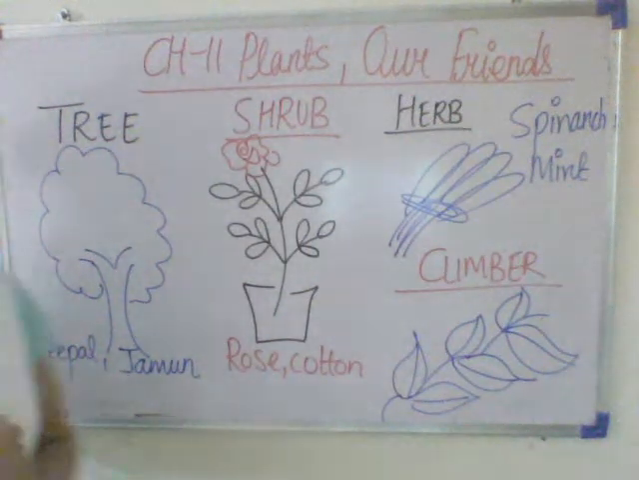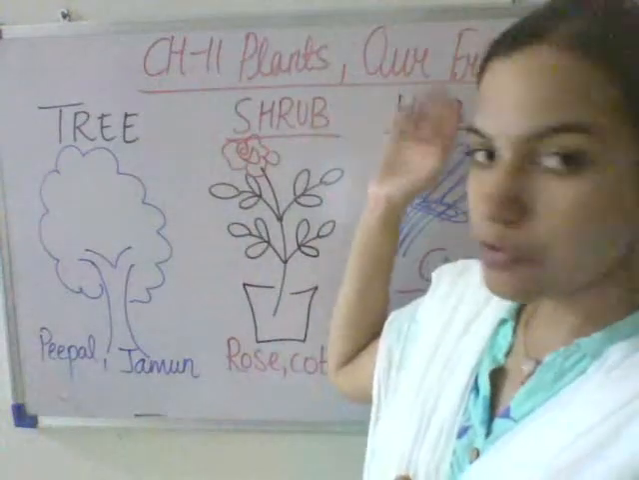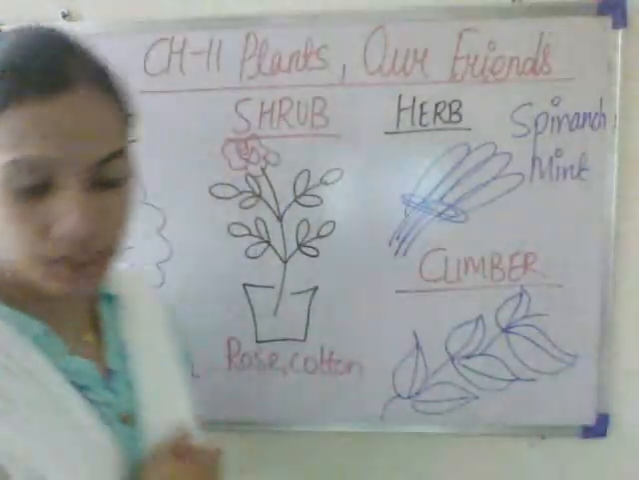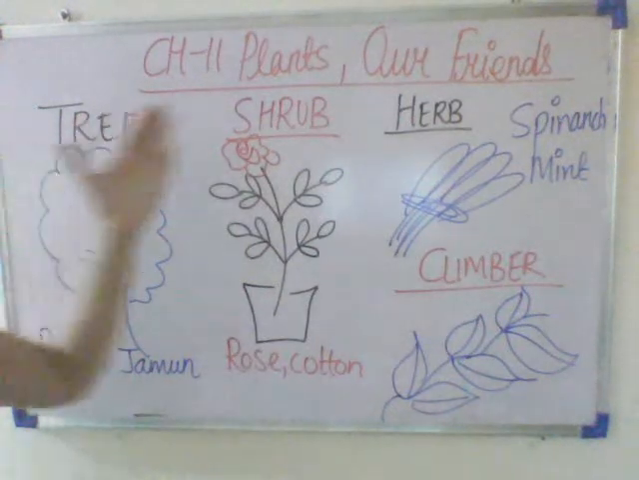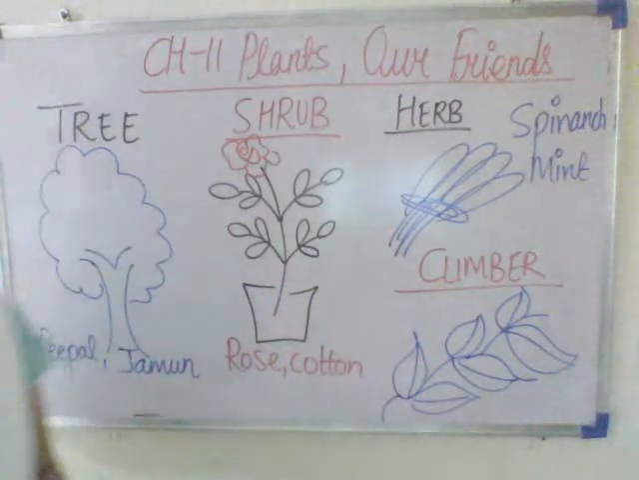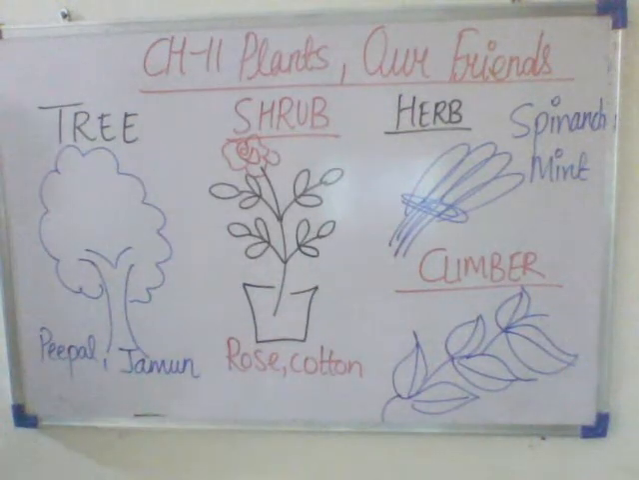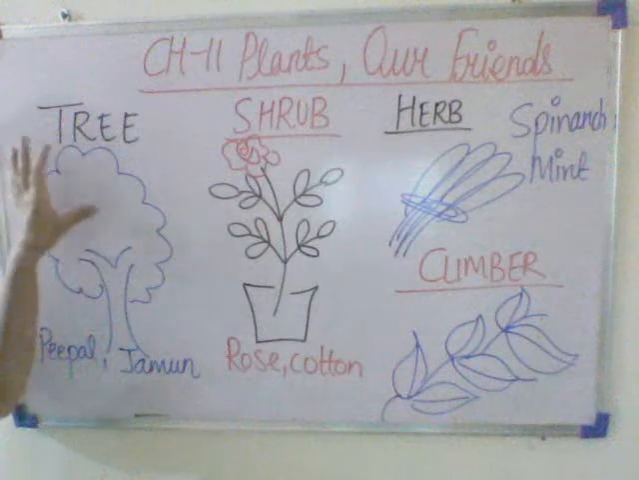Today we will be starting our chapter number 11, that is Plants Our Friends. In today's class we will be studying about tree, shrub, herb, climbers and creepers. So we all see plants around us. Some plants are big, some plants are small. First of all, let us study about tree.